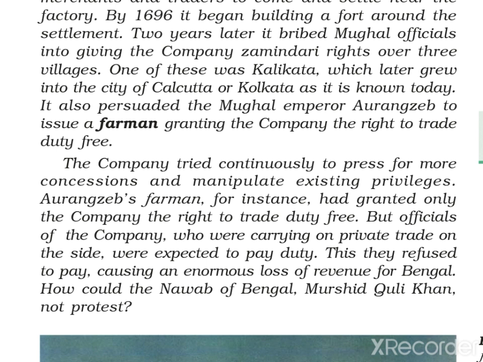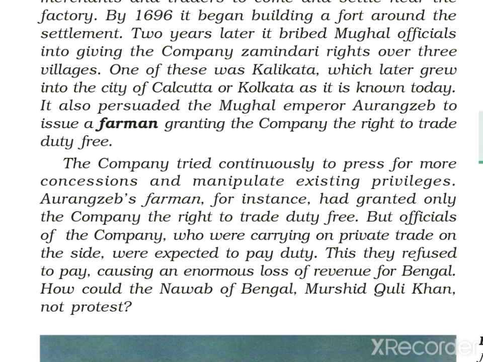Once the Mughal emperor gave the farman, they wanted more concessions. They manipulated existing privileges, whatever advantages they were getting as a company from England, they started asking for more. Aurangzeb's farman, for instance, had granted only the company the right to trade duty free.